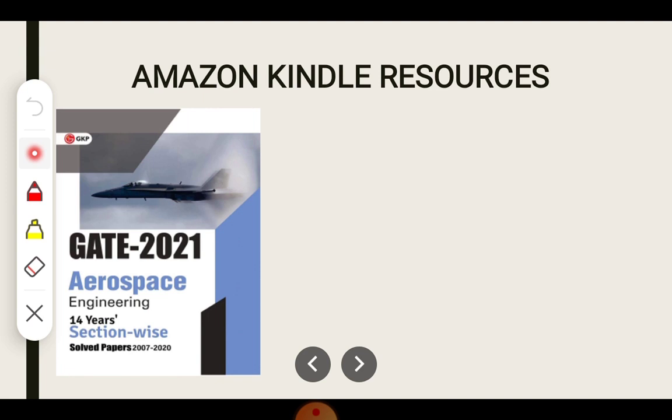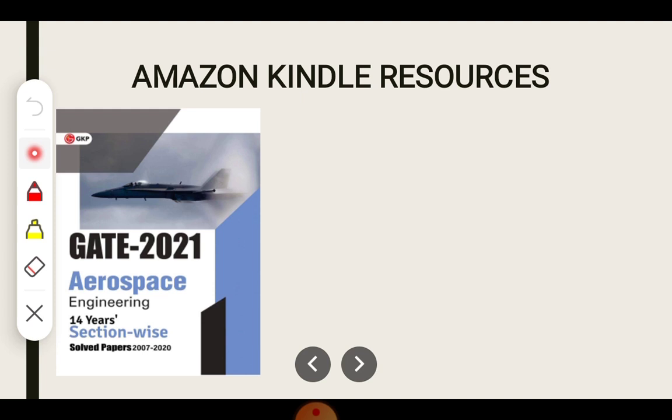One of the important things I want to tell you is that there are resources like Amazon, especially Kindle editions, that can be utilized for preparation of GATE. I have found these 2 books. The first is Gate Aerospace Gate 2021, a particular Kindle book which contains the solved question papers from 2007 to 2020. So you will get a clear idea about how to solve the problem, and which concept you are using to solve it.